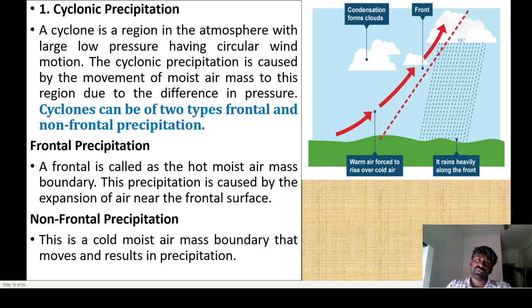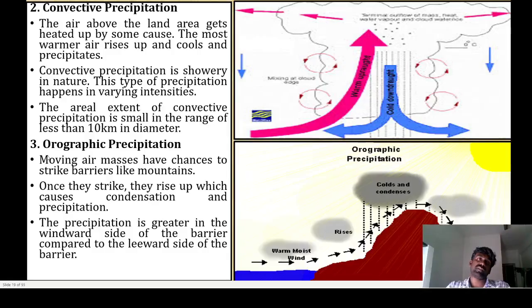See, the first one, cyclonic precipitation. It is a region in the atmosphere with a large low pressure having a circular wind motion. Cyclonic precipitation is caused by the movement of a moist air mass to this region due to the difference in pressure. The main thing is that due to the difference in pressure between the earth surface and the atmosphere, condensation, that means cyclonic precipitation, definitely occurs. In cyclonic precipitation, there are 2 different sub-classifications: one is frontal, another is non-frontal precipitation.